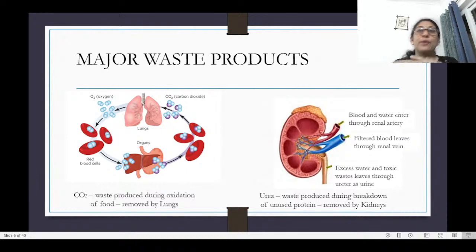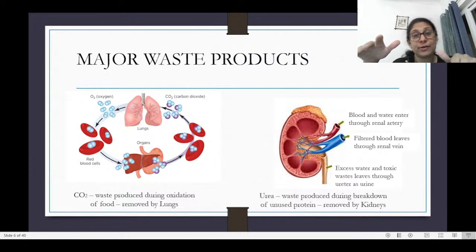All right. So what are the major wastes? One is carbon dioxide. The second is urea. You may also say that there is waste from the food that we eat. Well, that we cover in the digestive system, wherein at the end of the alimentary canal you have the rectum, where the feces is stored, and then through the anus that is excreted. So that becomes a part of the digestive system, and hence we are not considering that here. But what we are majorly looking at here is the urea, or the excretion of urine.